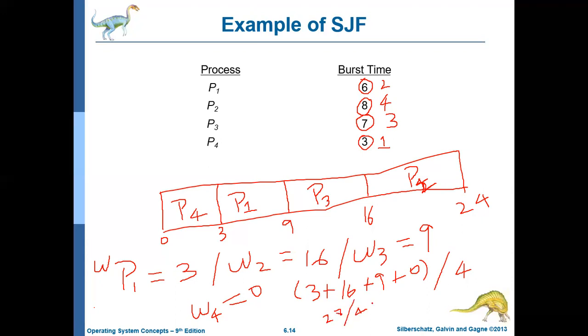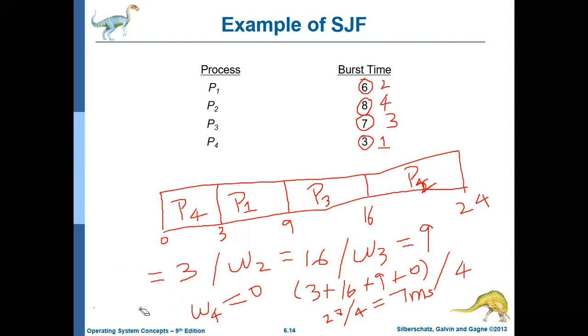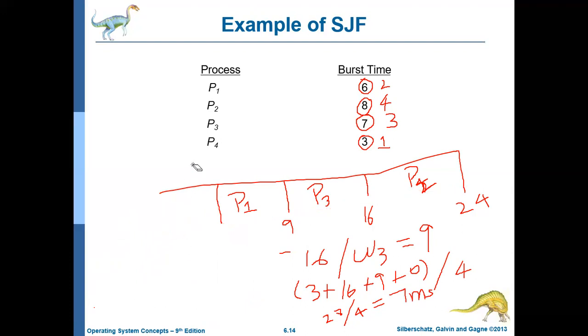So the average waiting time here is 7 milliseconds. Shortest job first always gives the minimum average waiting time. That is the main advantage of this algorithm.